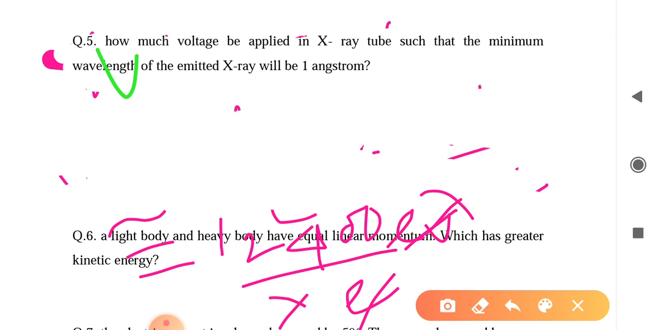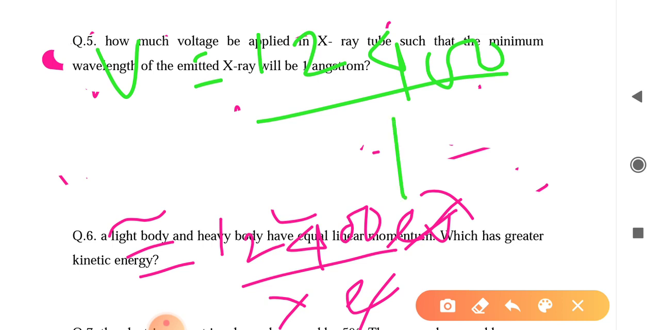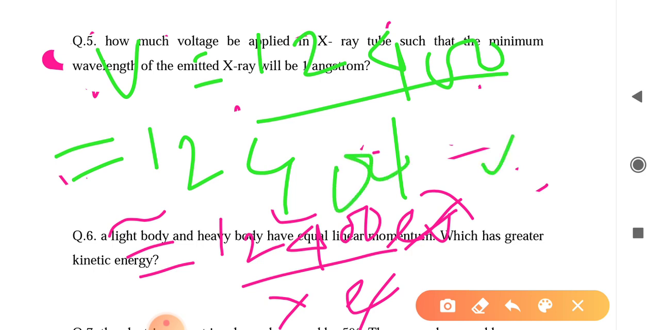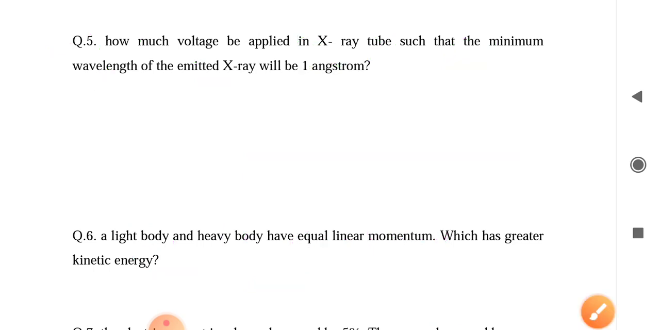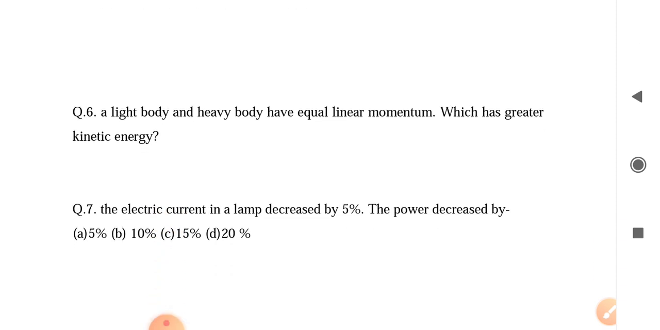Calculate V equal to 12400 by 1 angstrom. You get 12,400 volt. If 12,400 volt is applied, then 1 angstrom X-ray comes out. And you know that X-ray has a very short wavelength. Its wavelength varies between 0.5 to 5 angstrom, so it is very easy to remember.